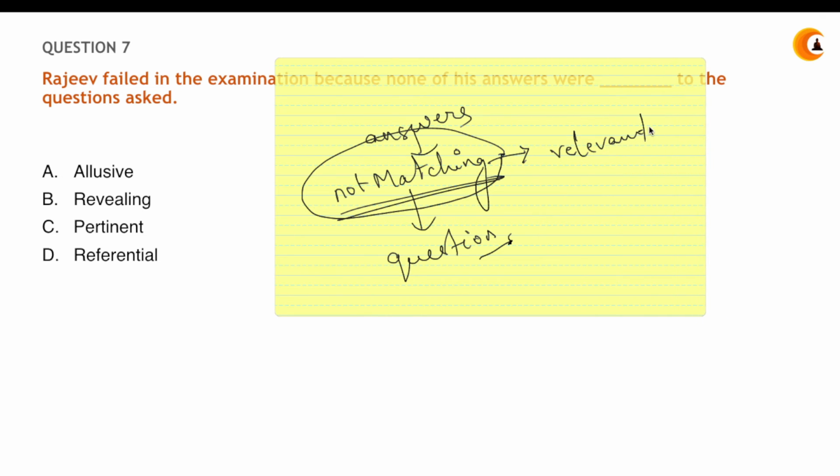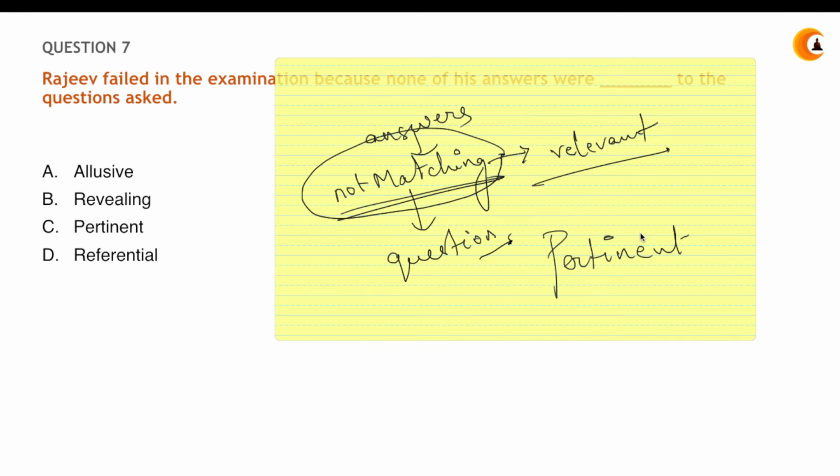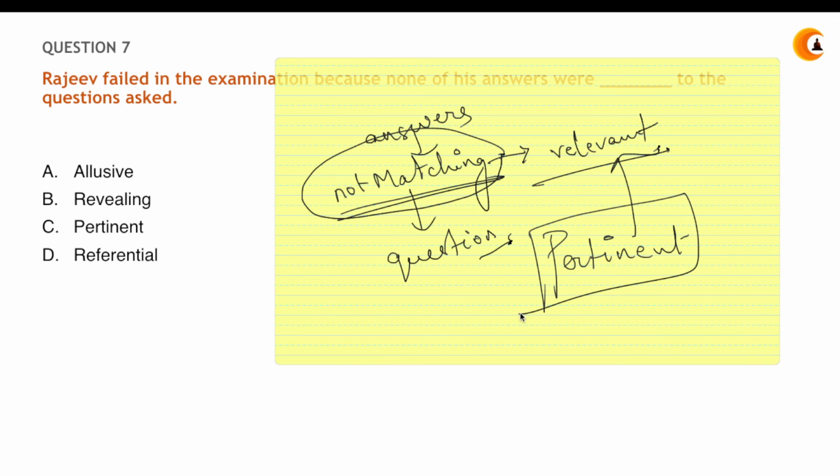Something like that. So, elusive, no. Revealing, no. Referential, no, it didn't refer to something. Then what is remaining? Pertinent, right? The word pertinent generally means relevant. When it comes to culture, generally the word is used, as in his culture is somewhat pertinent like that of mine, meaning his culture is somewhat relevant to mine.